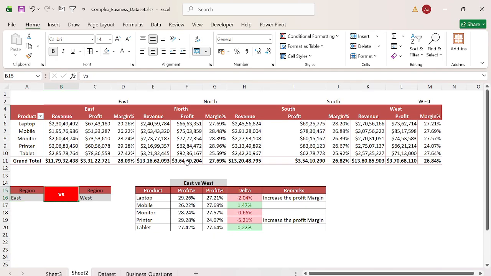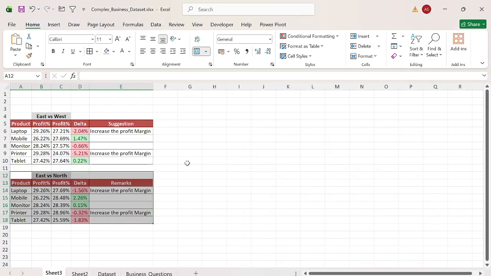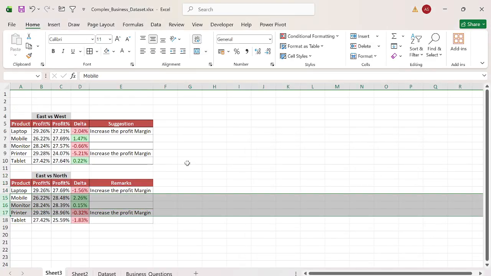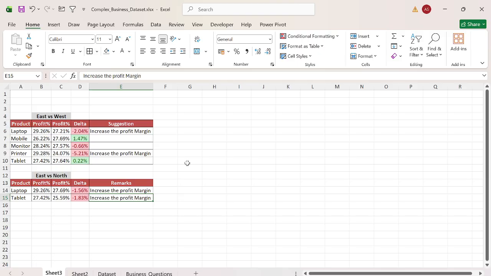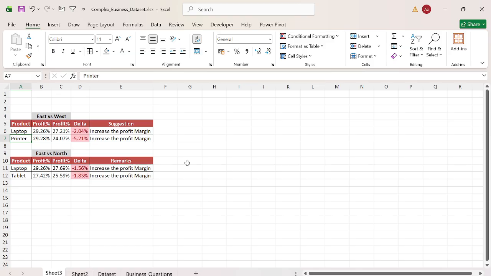Now I'm comparing east with north. Here what you can do is just copy it like this, and paste it just below it. You can remove the green one and this one as well, and just keep it. So in this product in the north, we see the opportunity to increase the profit margin.